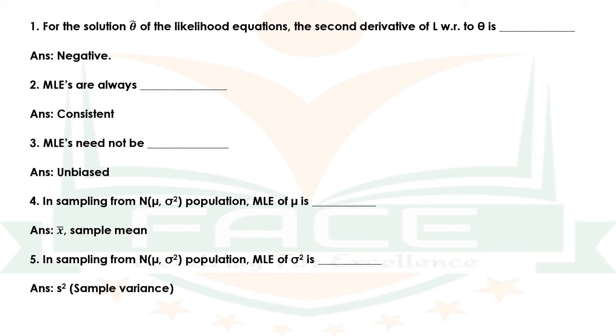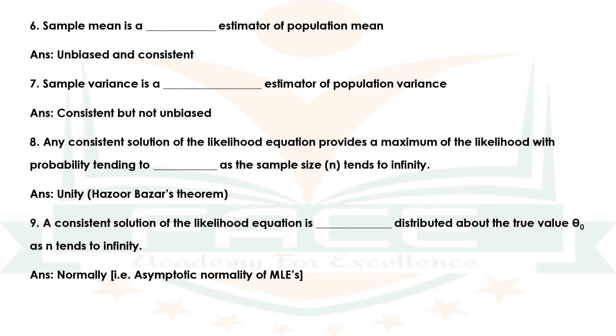Question number 7. Sample variance is a dash estimator of the population variance. The answer is consistent but not unbiased. Question number 8. Any consistent solution of the likelihood equation provides a maximum of the likelihood with probability tending to dash as the sample size n tends to infinity. The answer is unity. The statement is the statement of Huzurbazar's theorem.